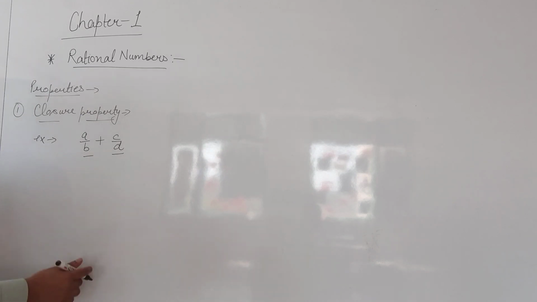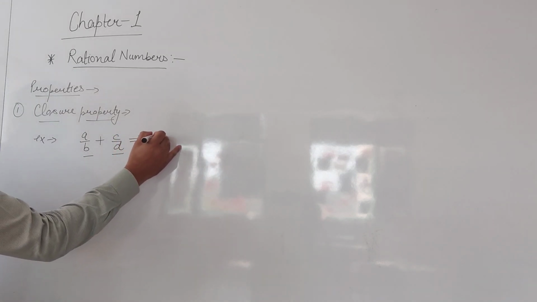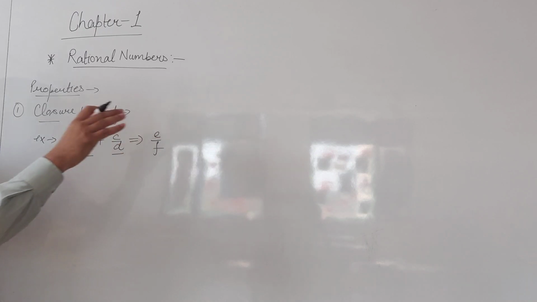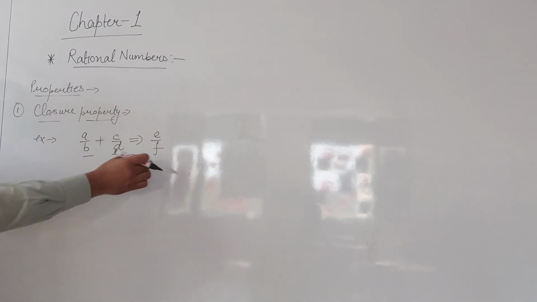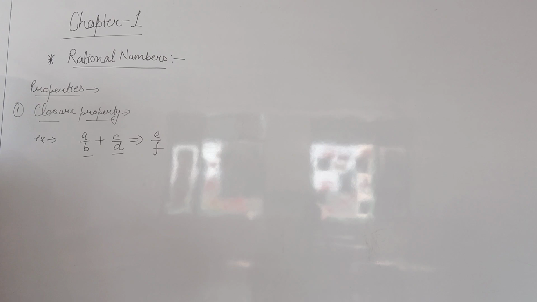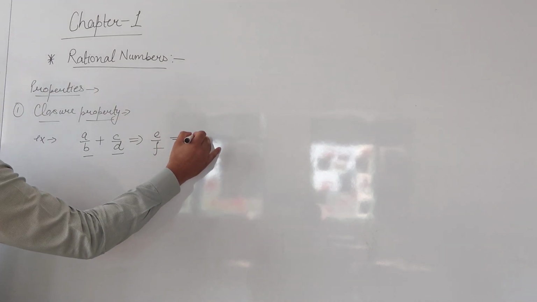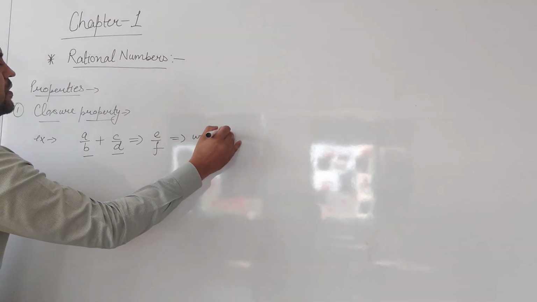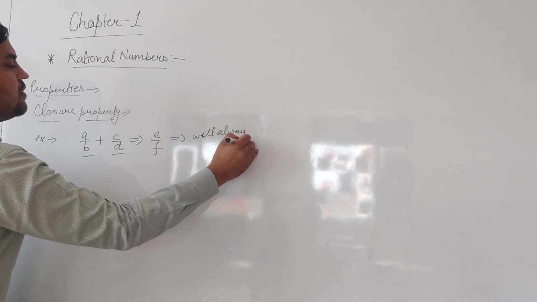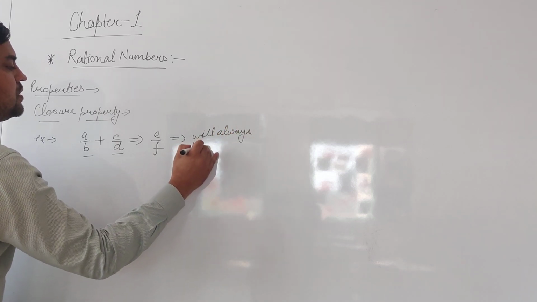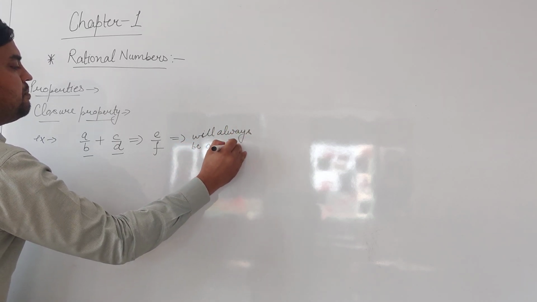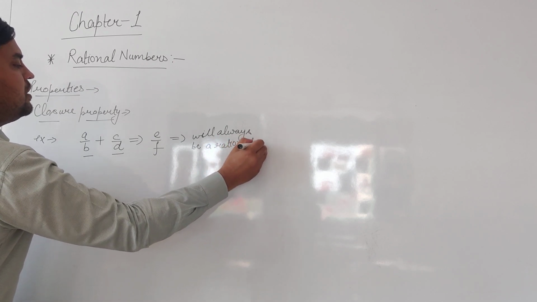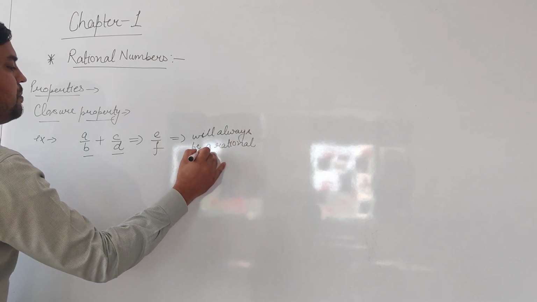So if you add two rational numbers, say the number comes out to be e by f, some other rational number, then this e by f will always be a rational number. This is the closure property.